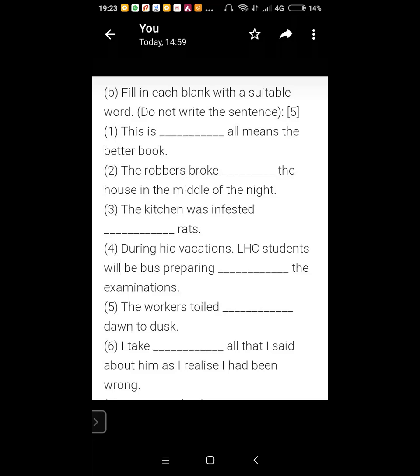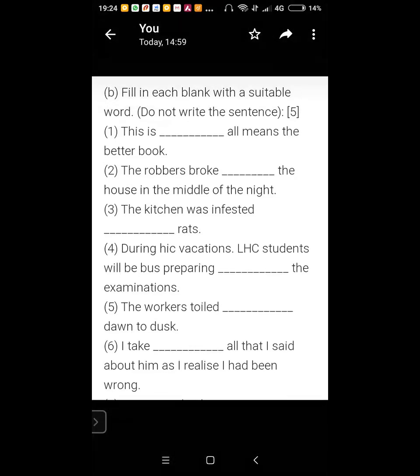During his vacations, the students will be busy preparing for the examinations. Yes, you prepare for examinations. Number 5. The workers toiled from dawn to dusk. When you want to say the whole day, this phrase is used: from dawn to dusk. Okay.